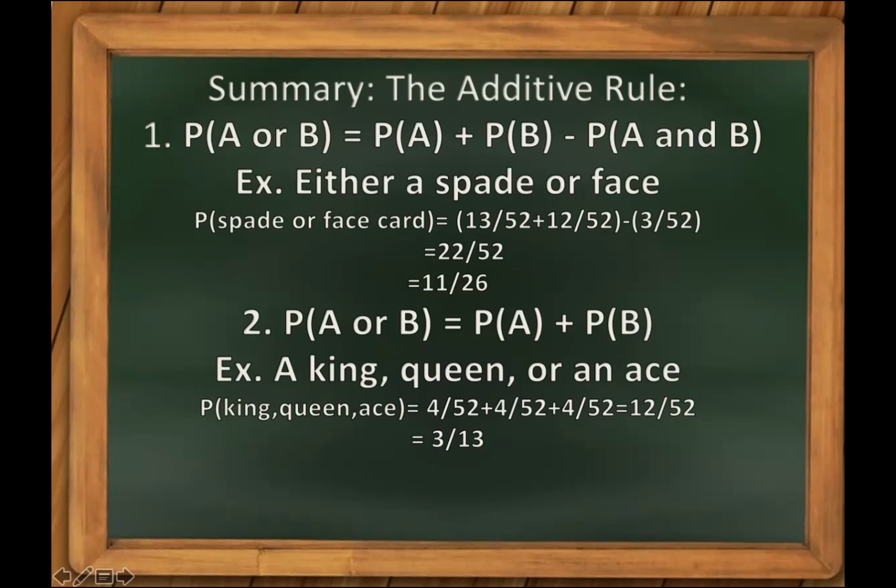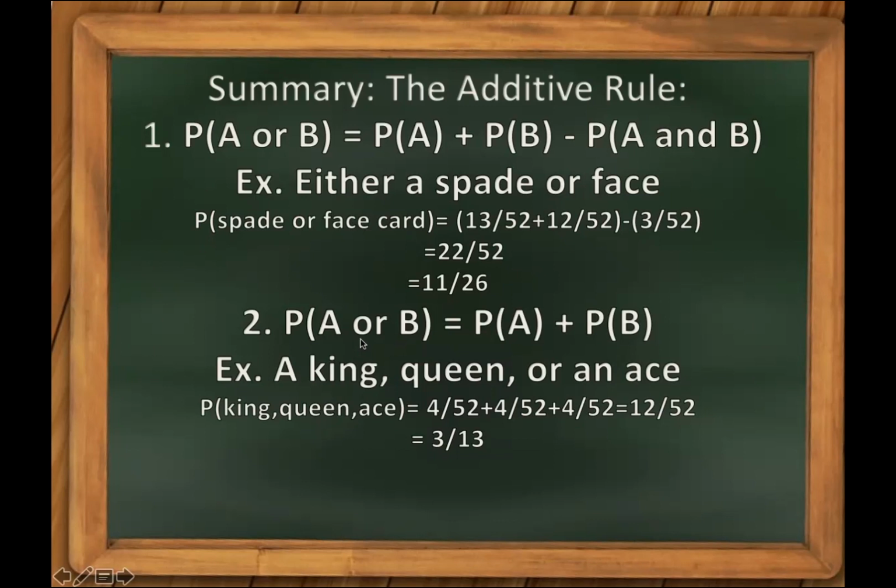Si Jack, si King, ug si Queen times 4 man ang 12. Minus si Spade nga face, 3 over 52, which is 22 over 52, then 11 over 26.